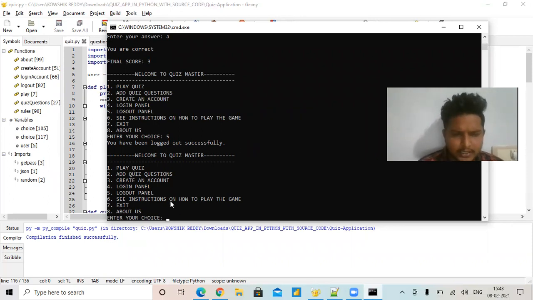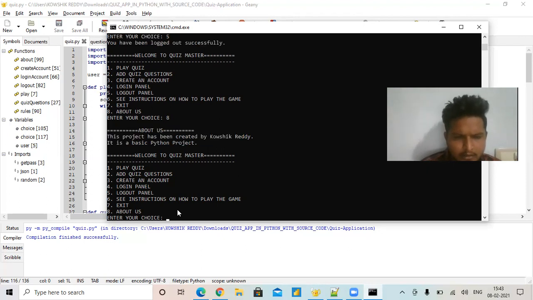Now there is no login here, and I want to show the about section for the application developer. Press 8. Yes, this project has been created by Kaushik Reddy. It's a basic Python project. This is the data here in about us, for those who developed the Python application project.